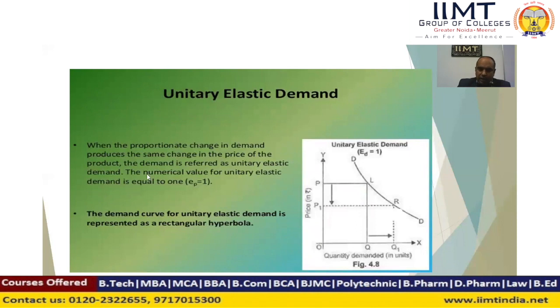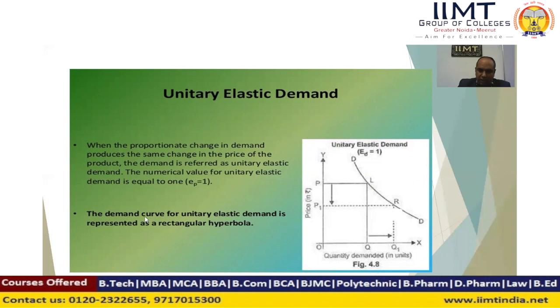The third case is unitary elastic. When a proportionate change in demand produces the same change in price, it is referred to as unitary elastic. It means delta Q by Q is equal to delta P by P, and the value of the price elasticity of demand is equal to 1.